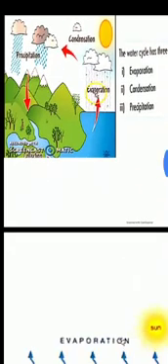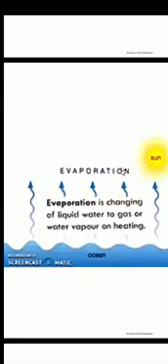Students, the water cycle has three main stages. How many stages? Three main stages. First is evaporation, second is condensation, and third is precipitation. So first we will talk about evaporation. Let's start one by one.